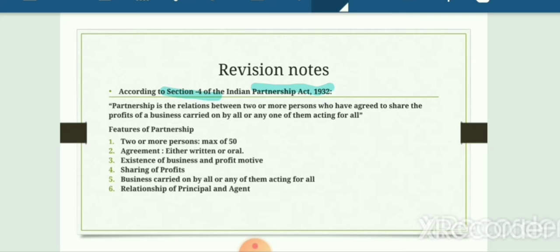When profit motive is there, then sharing of profit is also there. It means sharing of profit is one of the most essential feature of partnership. It silently says that sharing of loss is not necessary for partnership. Fifth, business carried on by all or any one of them acting for all. It means if earning is created by any one of them, that should be taken by all of them. Now, their relationship is as principal and agent. It means act of one bindable to all, or all are bindable to each other.